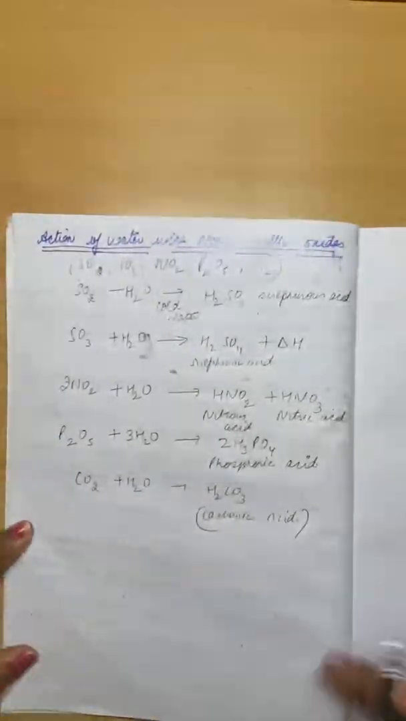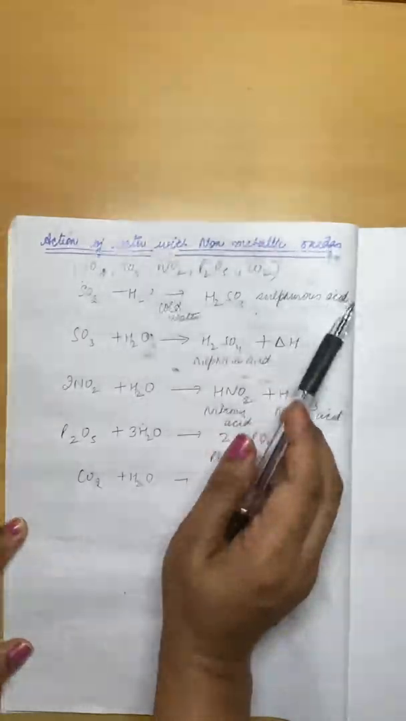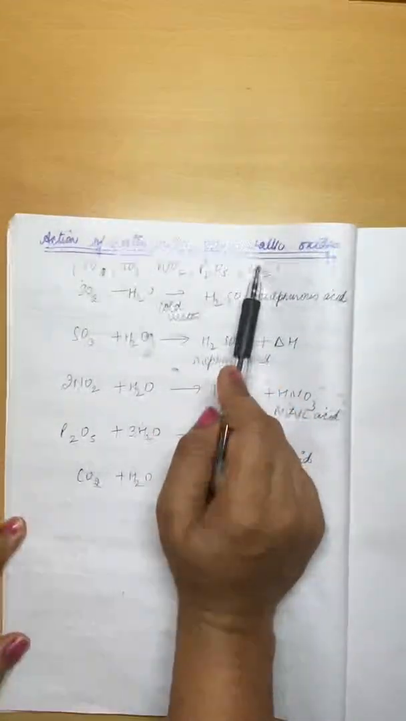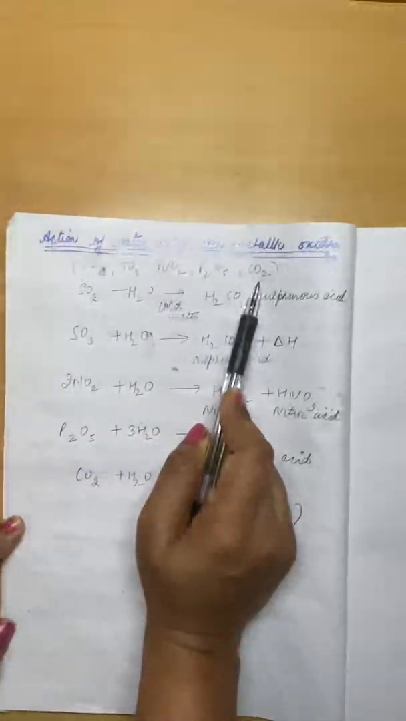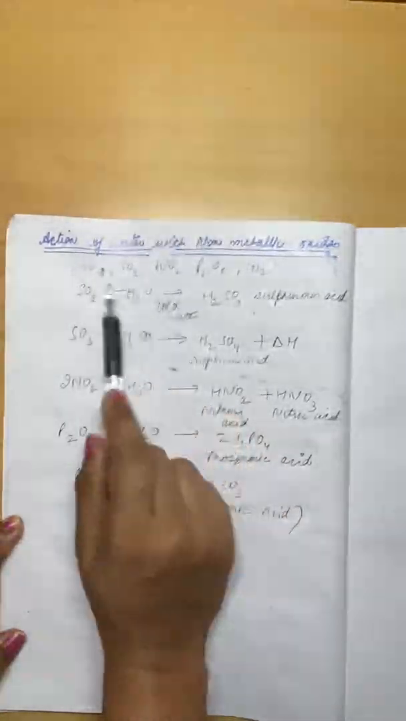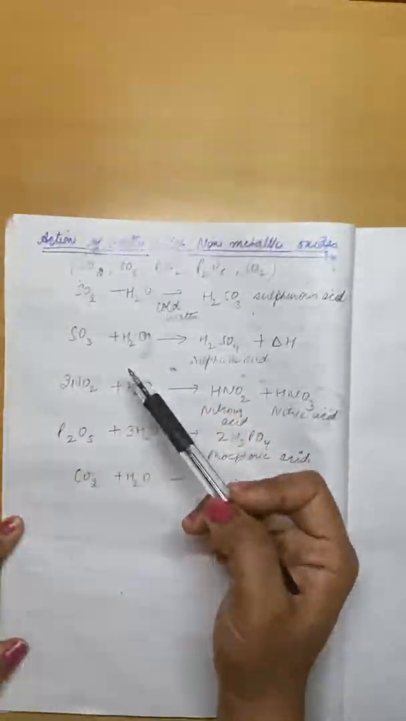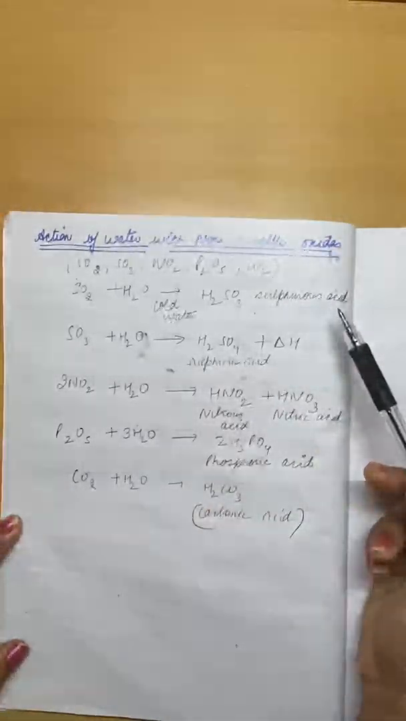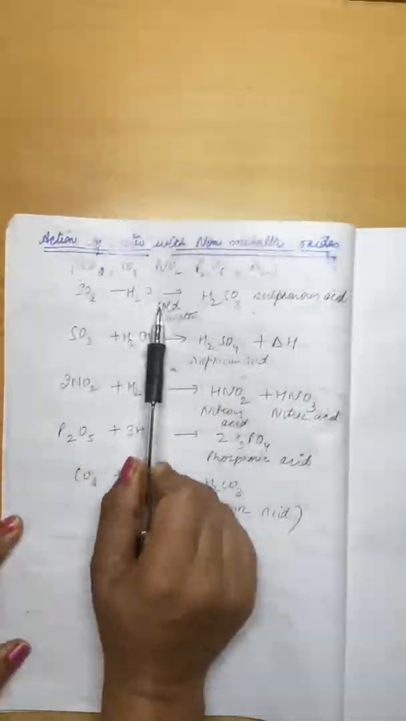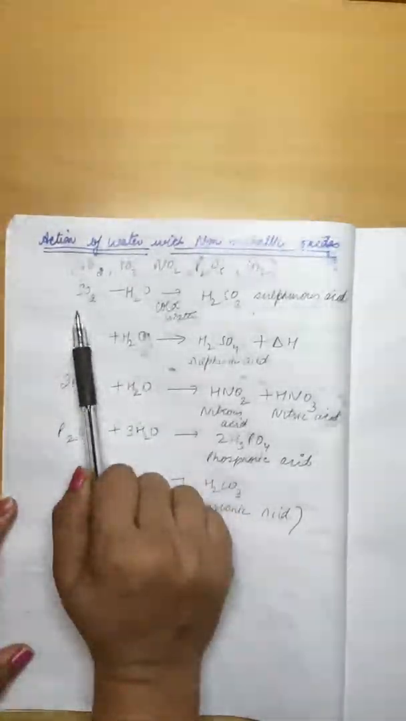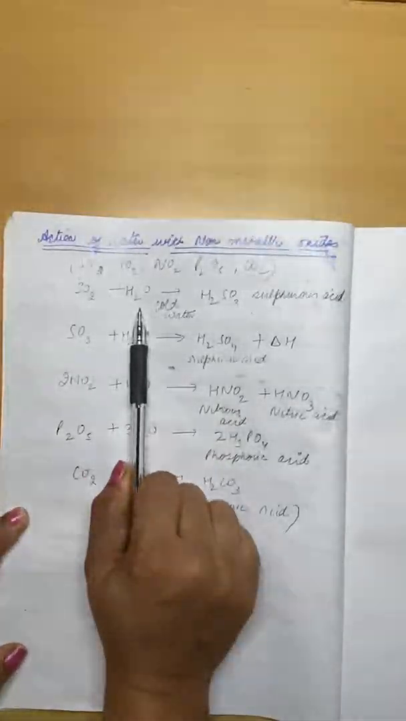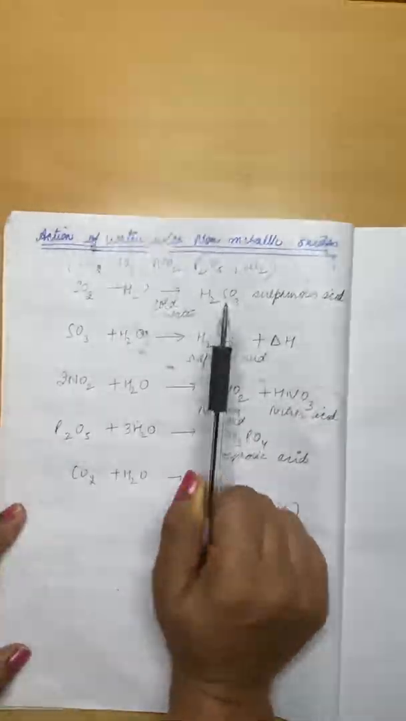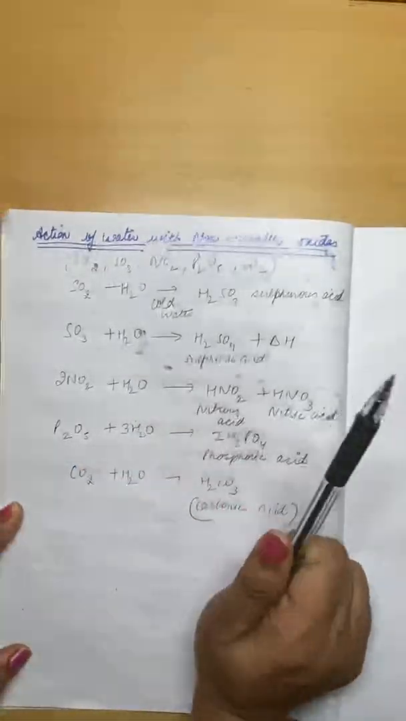Now we are doing action of water with non-metallic oxides. Here we are taking non-metals like sulfur, nitrogen, phosphorus and carbon. How do their oxides react with normal water? Just as metallic oxides easily react with cold water, non-metal oxides also react with cold water. When non-metal oxides react with water, they always form acids, and when metallic oxides react with water, they form hydroxides.